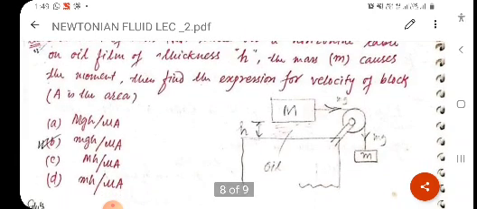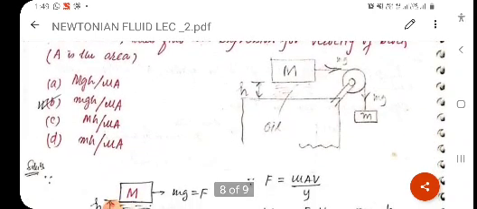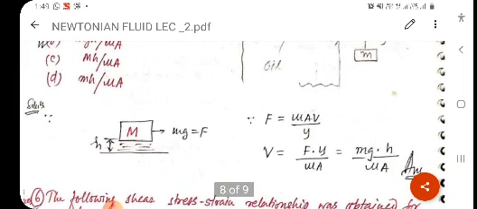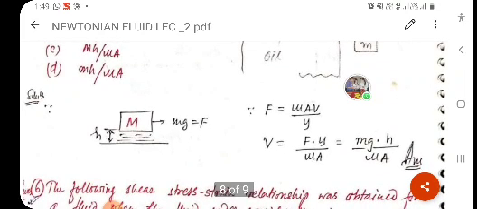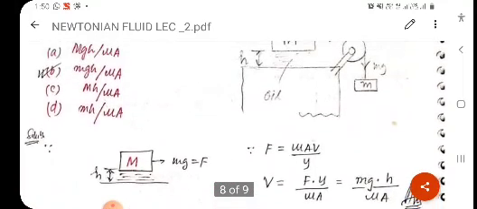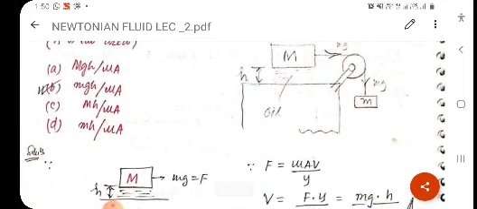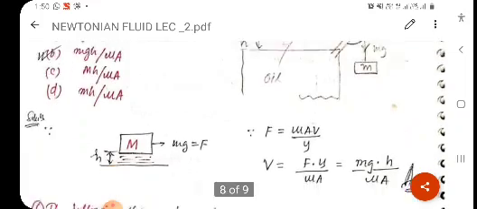So you can solve this by using the formula of linear velocity profile. You know that F is equal to mu A V upon Y. So V will be F into Y upon mu A. Clear? Therefore, in place of F you can write m into g, in place of Y write h, and mu A. So our answer will be option B, mgh upon mu A.